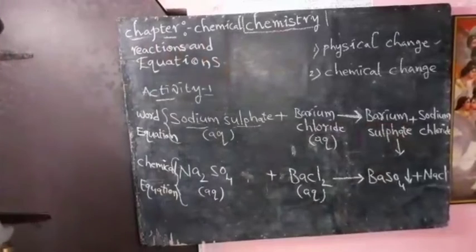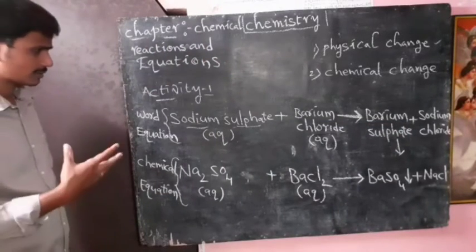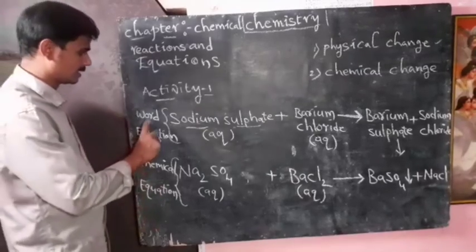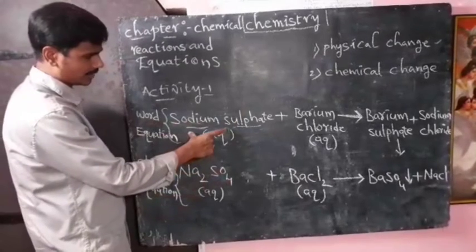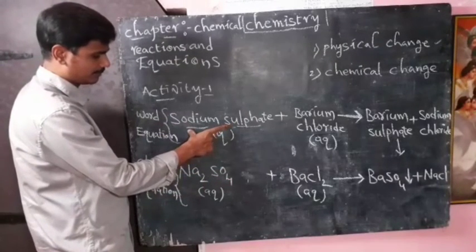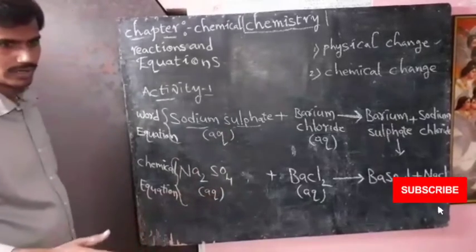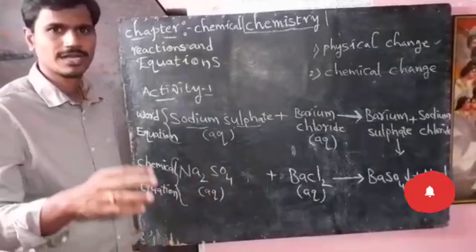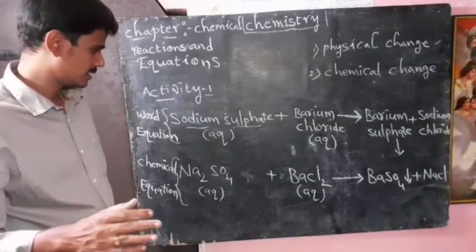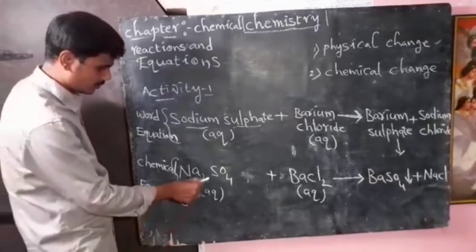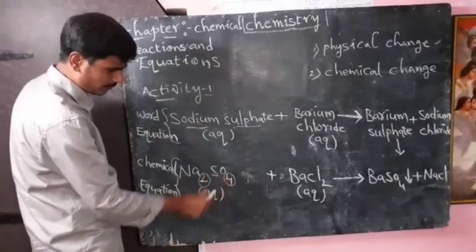So this is about the word equation and the chemical equation. Whatever activity description we write is the word equation. In the chemical equation, in place of the chemical names of the substances, I wrote chemical formulas. What does a chemical formula tell? A chemical formula is made up of symbols of elements and their subscript numbers. What is the subscript number? Here, 2 is the subscript number of sodium, and 4 is the subscript number of oxygen.